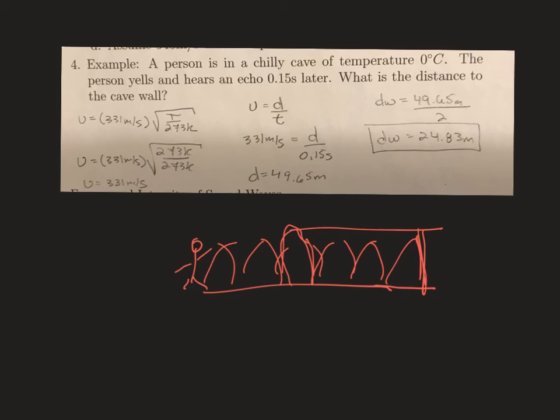Now you do have to be careful. That's the time for the person to yell, go to the wall, and reflect back. So that's the distance from the person to the wall and back. So we have to divide that by 2 to find the distance from the person to just the wall, and not the reflect back.